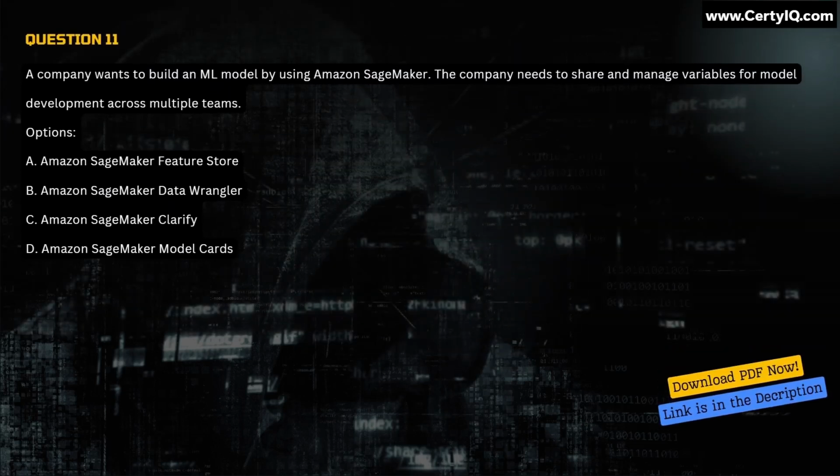Question 11. A company wants to build an ML model by using Amazon SageMaker. The company needs to share and manage variables for model development across multiple teams. Options: A. Amazon SageMaker Feature Store. B. Amazon SageMaker Data Wrangler. C. Amazon SageMaker Clarify. D. Amazon SageMaker Model Cards. Correct answer is option A.